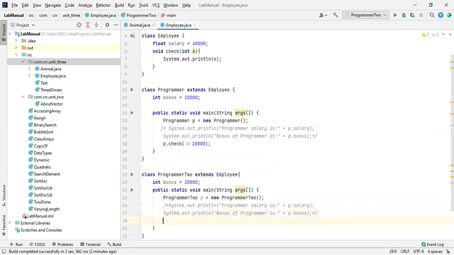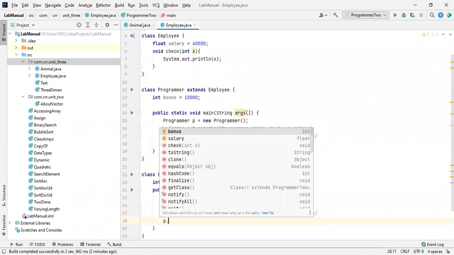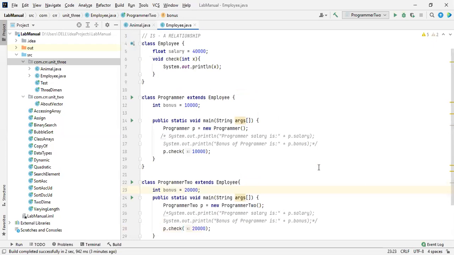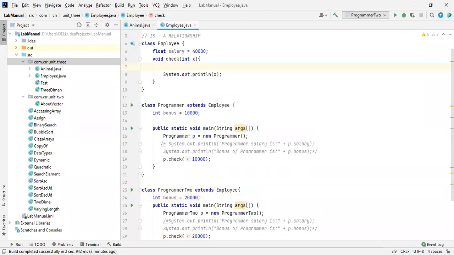Okay, we need to pass the value towards p dot check, 20,000. Again, it will overlap, I think. It's okay. System dot out dot println. We need to print the salary also. Okay, I will try my best.